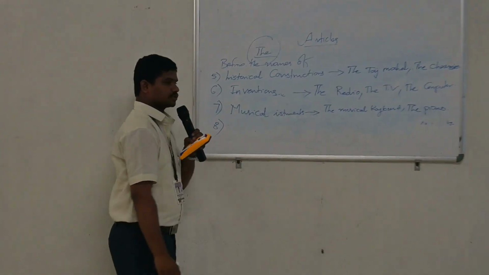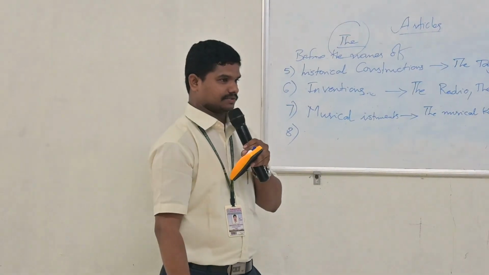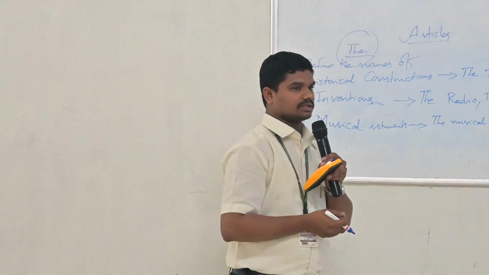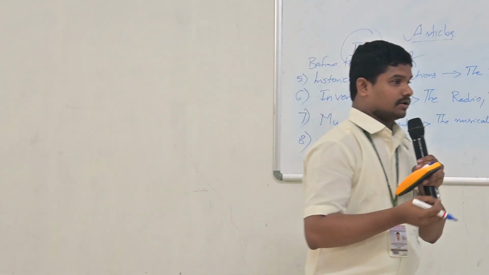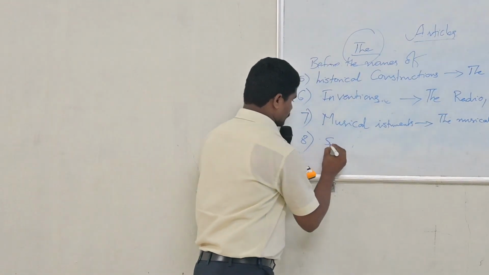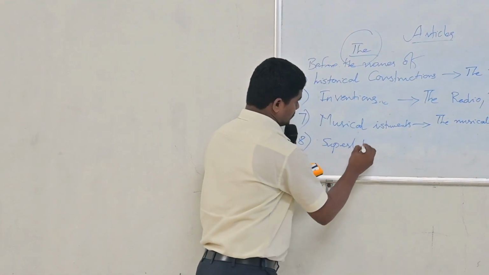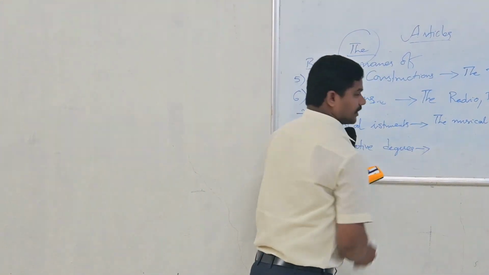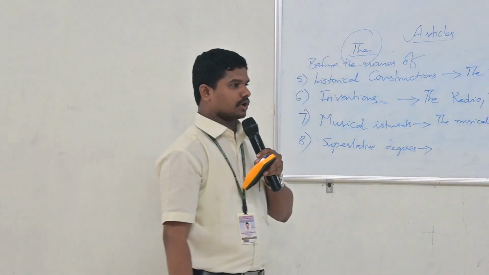Right. And next one, before superlative degree of adjectives. I think we know the degrees of comparison. So what are the degrees of comparison? Positive degree, comparative degree, the superlative degree. Before superlative degrees also, we use article the. For example, if I am poor, that is a positive degree.